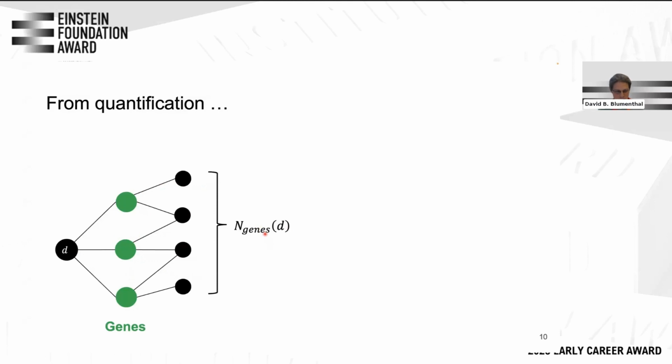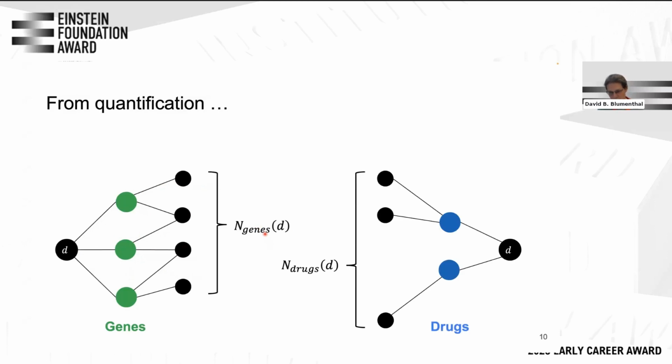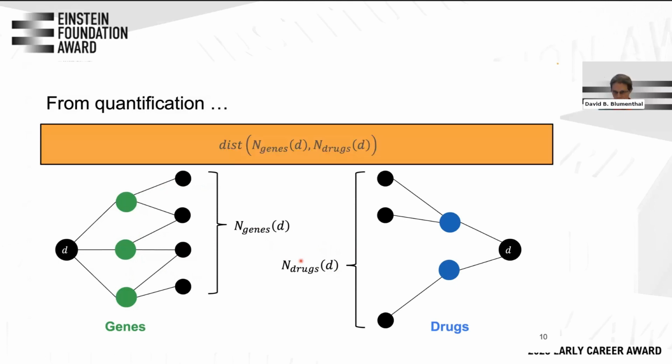Now you can do this for disease gene associations, you can do it for disease drug and disease symptom associations and whatnot. For example, for drugs, you would also get such a neighborhood, now a drug-based neighborhood of our disease D. And now you can compare these two neighborhoods, and that's exactly what we did using some suitable distance measure. What we observed is that for most diseases, those distances are not significantly smaller than expected by chance. Now, that's the quantification of the problem.